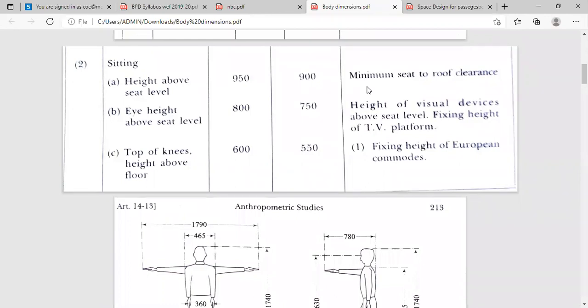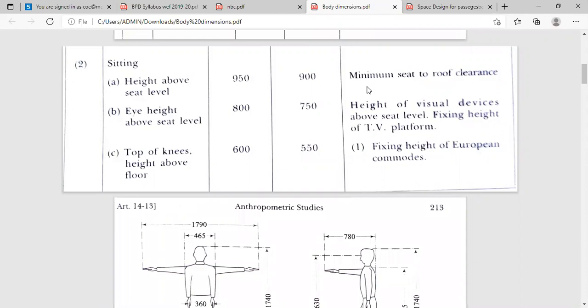Height of visual devices above seat level: fixing the height of a TV platform. Means whenever we are trying to fix the TV to the wall or on the table, we have to fix it at eye level, whenever a common man is sitting in a chair.